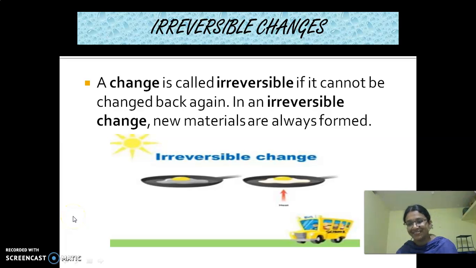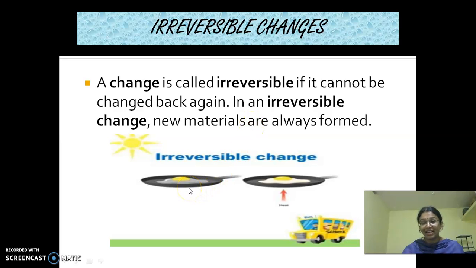Hello children, once again welcome back to the session. We are discussing reversible and irreversible changes. Reversible changes are those where we are able to get back the original substance, and no new substance is formed. Whereas a change is called irreversible if it cannot be changed back again. In an irreversible change, new materials are always formed.